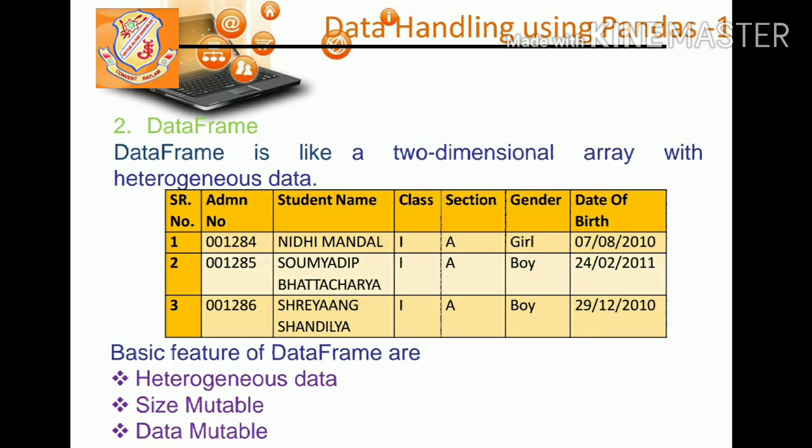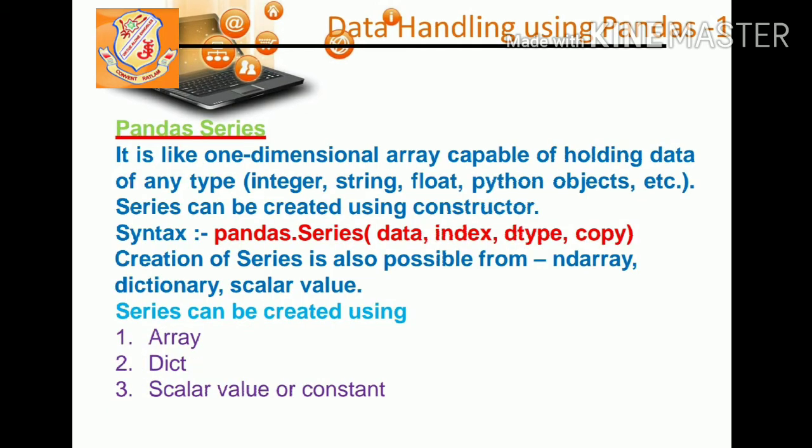Now, again I'm explaining series in detail. Series is like a one-dimensional array. It is capable of holding data of any data type. Series can be created using a constructor. What is the meaning of the word constructor here? A constructor is a function whose name is similar to that of the class. When we create a series, we always use the word Series only, meaning the function of series is Series only. The name of the function is Series.